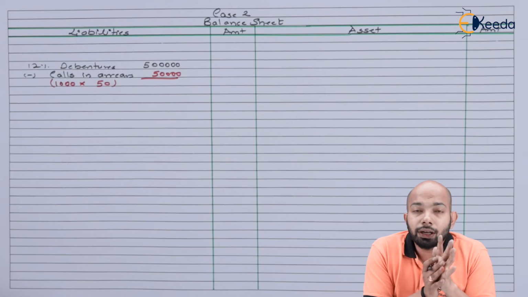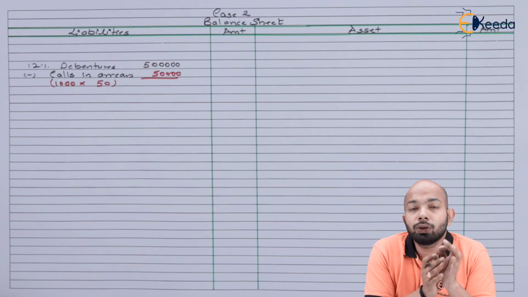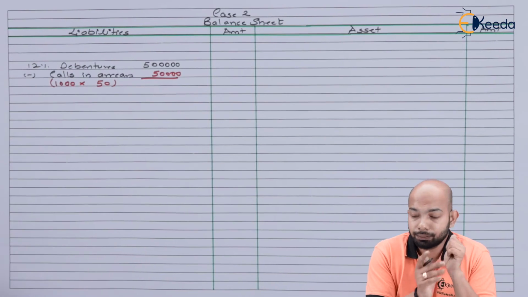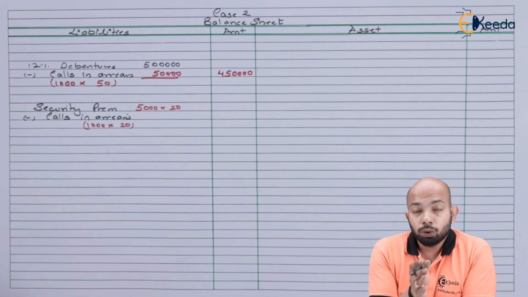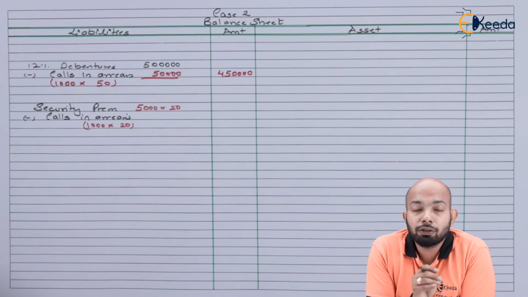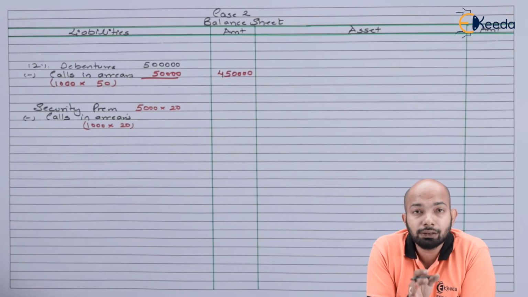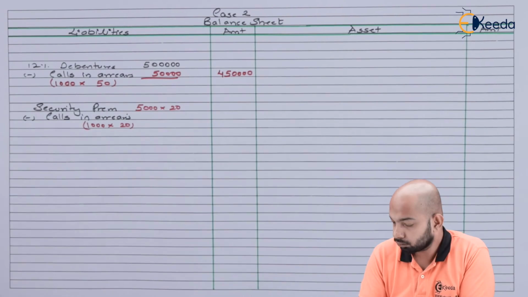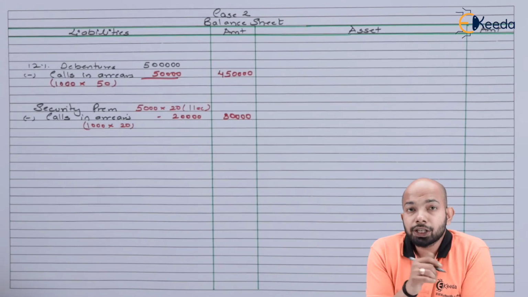Now capital calls in arrears will be a total of this 50,000 out of 5 lakh which will be subtracted, then the balance will be 4,50,000, which will be only debenture capital that we have received. So when it comes to securities premium, 5,000 into 20 is what we were expecting, out of which we haven't received 1,000 into 20. That means 20,000 we haven't received out of 50,000. So total amount that we have received is only 30,000 here. So this is what we have mentioned in the securities premium.